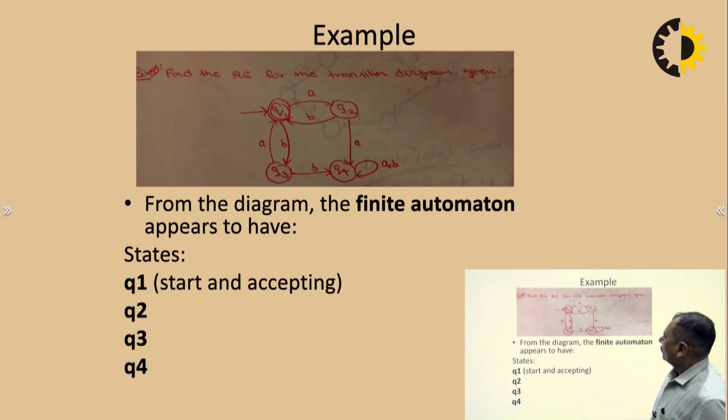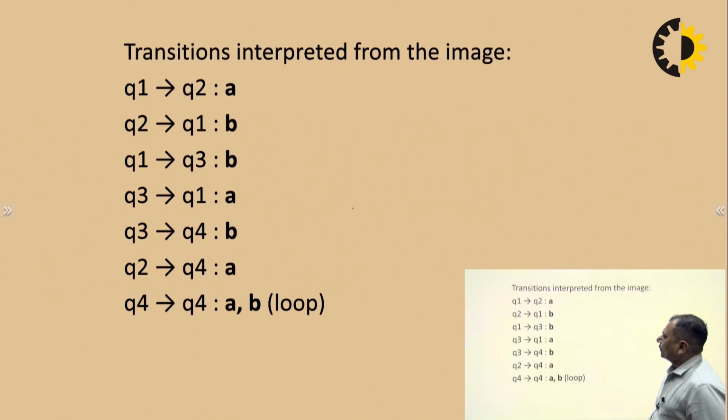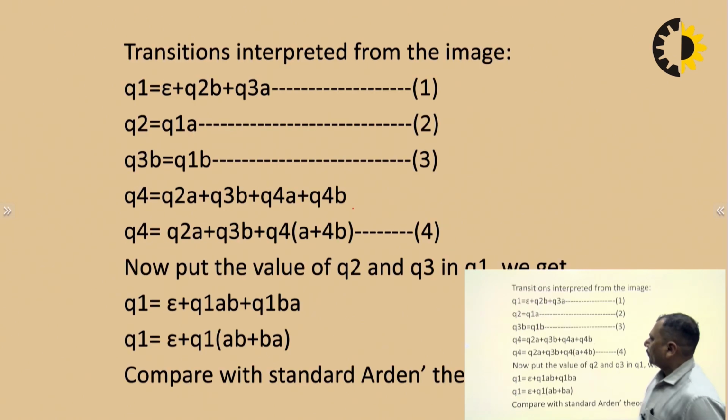Now on the state Q4 we have one loop with two symbols A, B. So two incomings are there, one is from Q2 with symbol A and one is from Q3 with symbol B, and the loop from Q4. So what will be the equation of Q4?